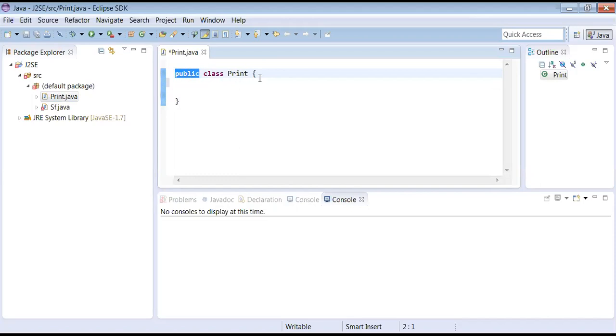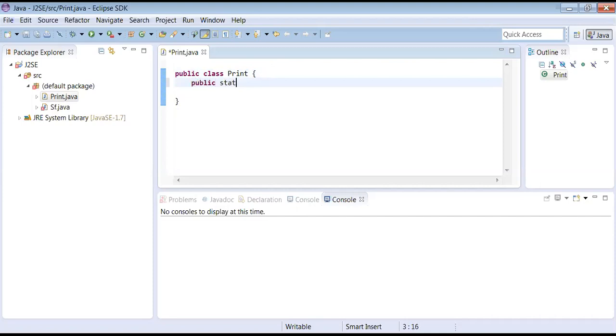It may take at least 15 days to get into that concept. At that time I will discuss those access specifiers. Don't worry. Till then, whether I write it or not makes no difference. It is public only. Just believe like that. Now the opening brace is already given there. So I am starting my program execution, which starts from the main method. I want to go with a simple application as the first one.